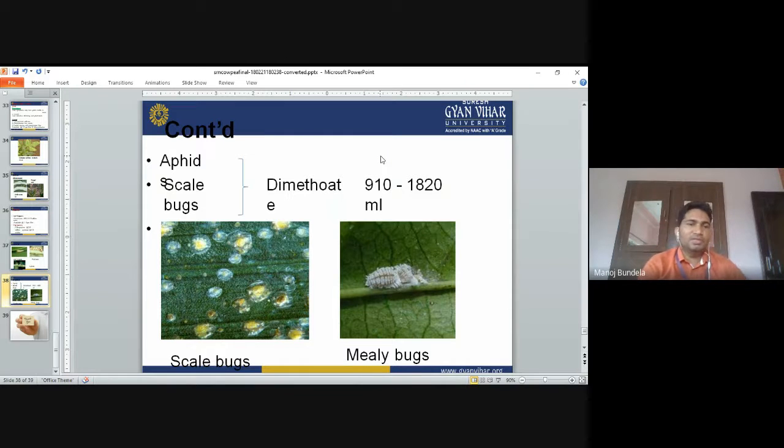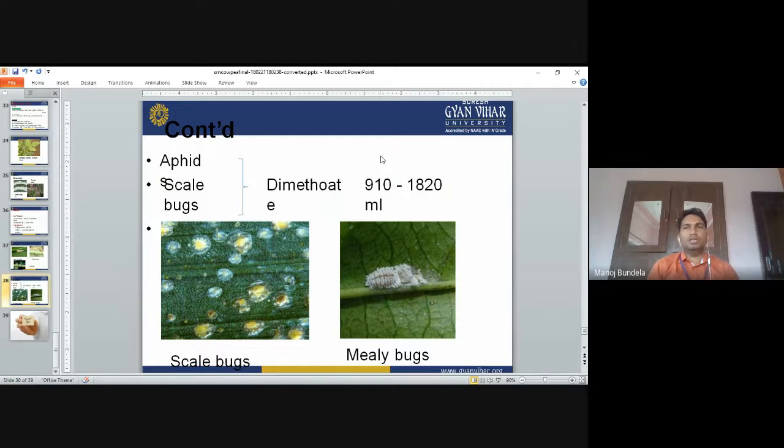So whatever the disease which are transmitted by the virus, that disease we can control by different methods. Like we can use the cultural method. In cultural method, sometimes what will happen, some eggs are also present inside the soil. So we will go for soil solarization. We will expose the soil to the sunlight so that whatever the larvae are present, they will die. So like this we can go.